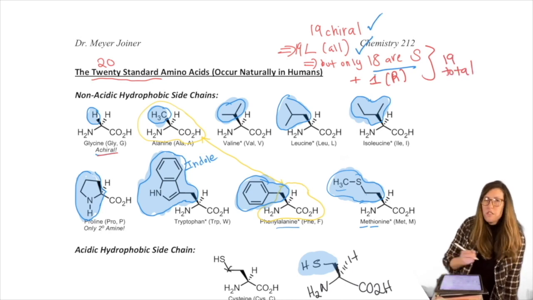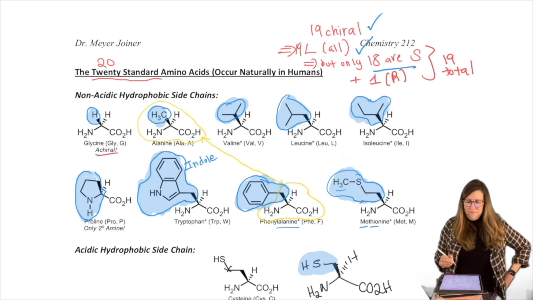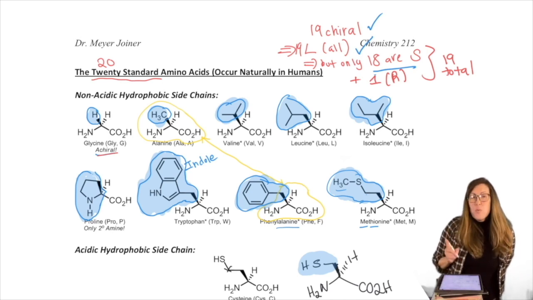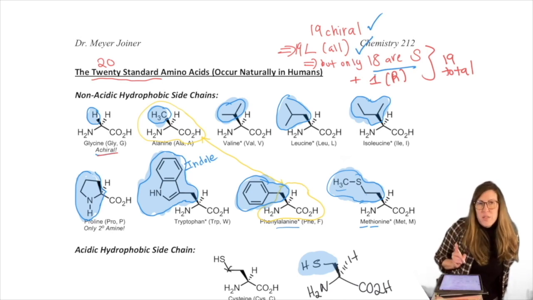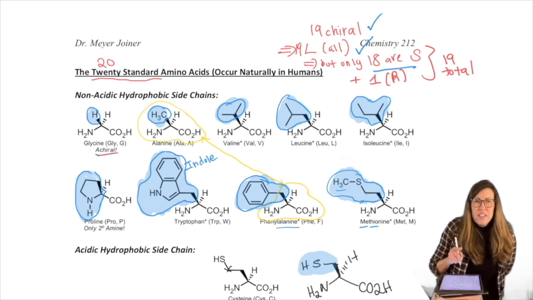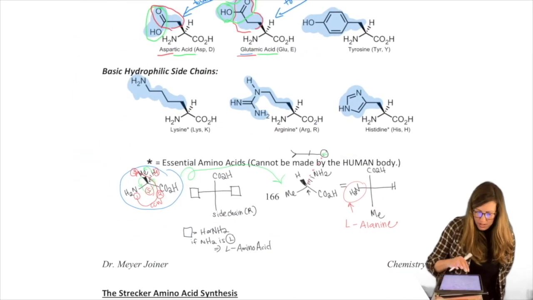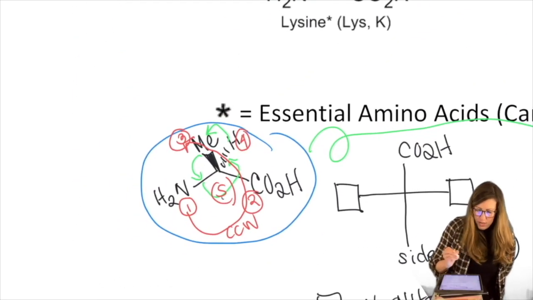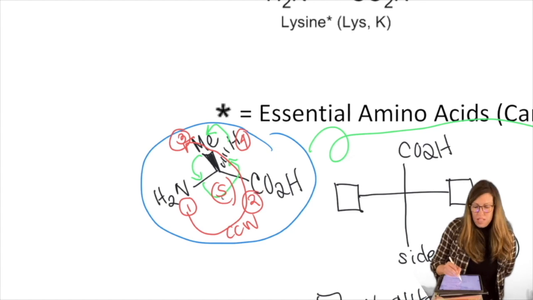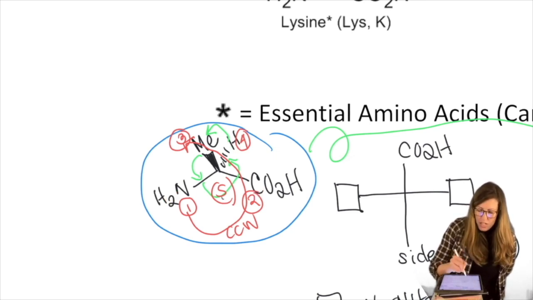Which one is R? The only difference between all of them is the side chain, so it has to be one that changed the numbering priority on the side chain, right? In other words, every single amino acid has this in common, and none of them have that in common. They all differ. The majority of them start with a carbon